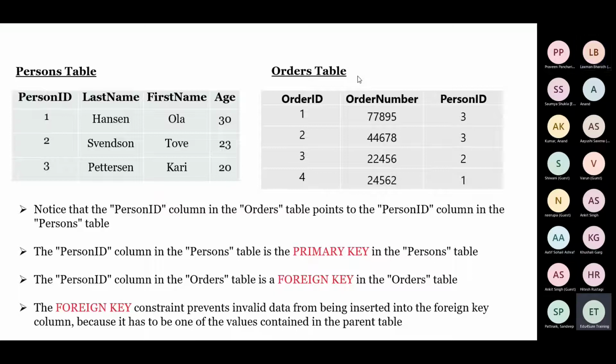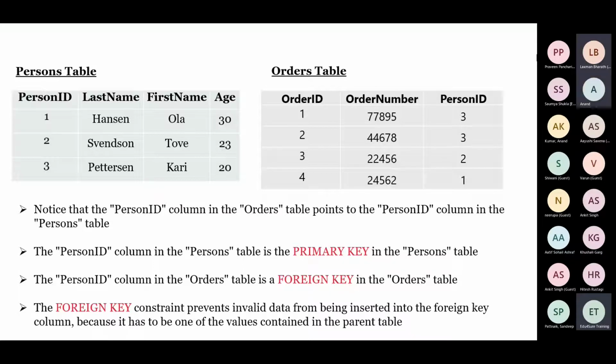This is how, when we are breaking a big table into multiple tables, we need to connect them. And when we connect them, there come two concepts, primary key and foreign key. You need to understand that. Otherwise, when you are working practically, you will not be able to break that bigger table, create smaller tables, and then connect them.